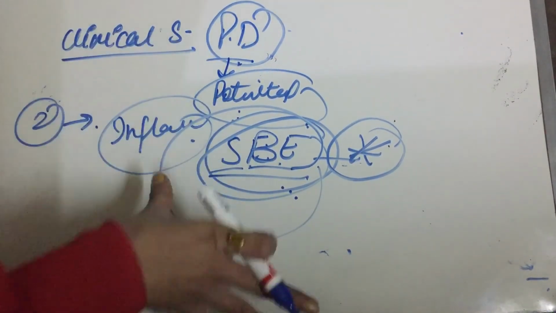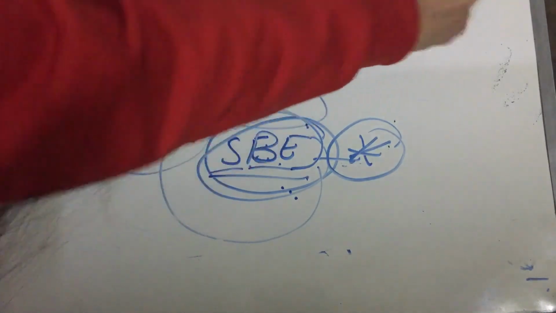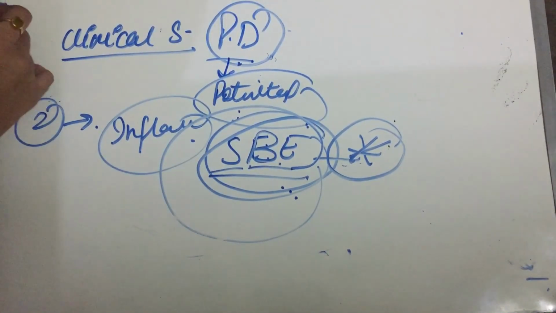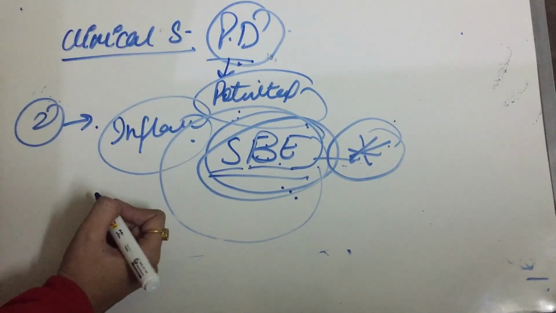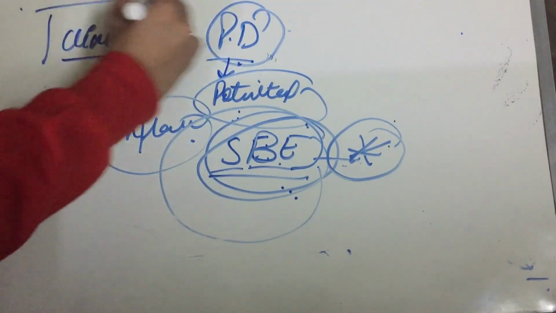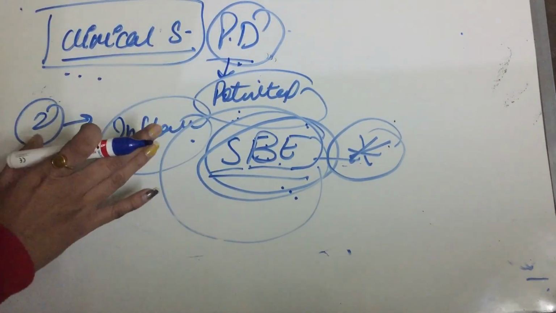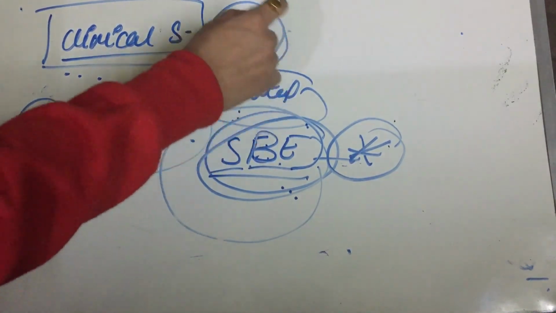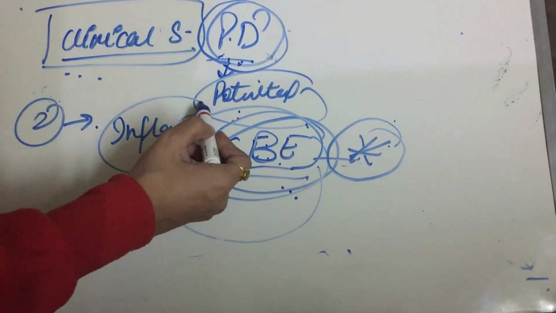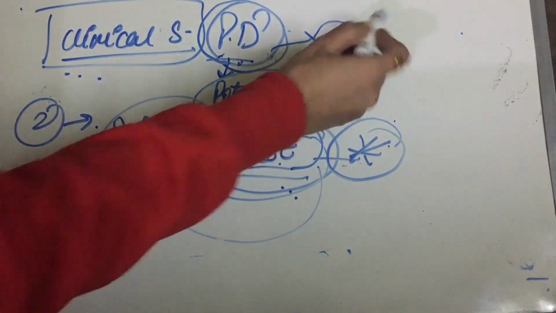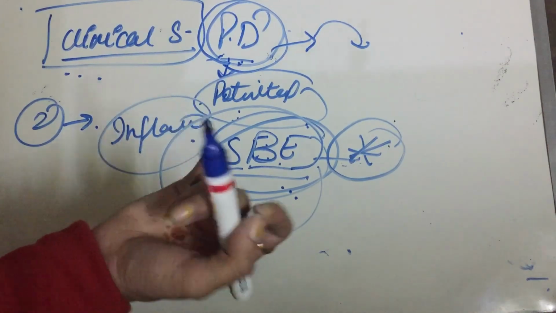So this was all about teeth and systemic disorders. We studied enamel hypoplasia, periodontal diseases, specific periodontal diseases, and clinical significance. The clinical significance is important: periodontal disease is a potential source which can lead the infection to spread to other sites also.